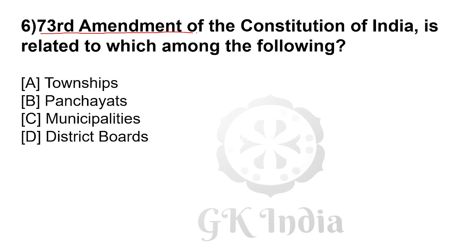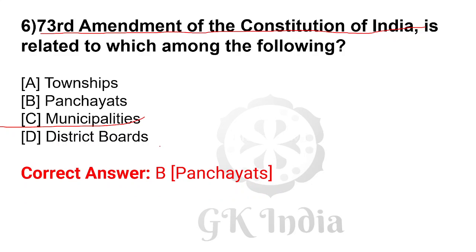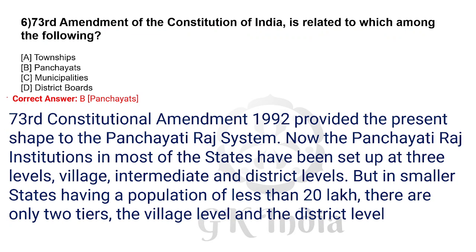73rd Amendment of the Constitution of India is related to which of the following? Correct answer is Panchayat. 73rd Constitutional Amendment Act 1992 provides the present shape to the Panchayati Raj system. Now the Panchayati Raj institutions in most of the states have been set up at 3 levels: village, intermediate and district level. But in a smaller state having a population of less than 20 lakh, there are only 2 tiers, the village level and district level.